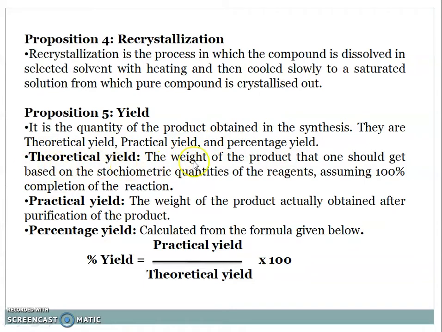Theoretical yield: the weight of the product that one should get based on stoichiometric quantities of the reagent, assuming 100% completion of the reaction. Practical yield: the weight of the product actually obtained after the purification of the product. Percentage yield: it is calculated from the formula % yield is equal to practical yield divided by theoretical yield into 100.